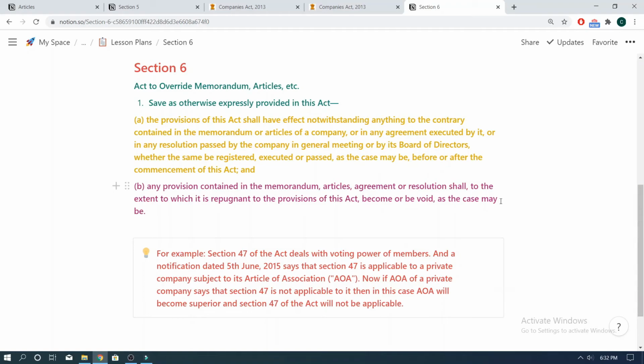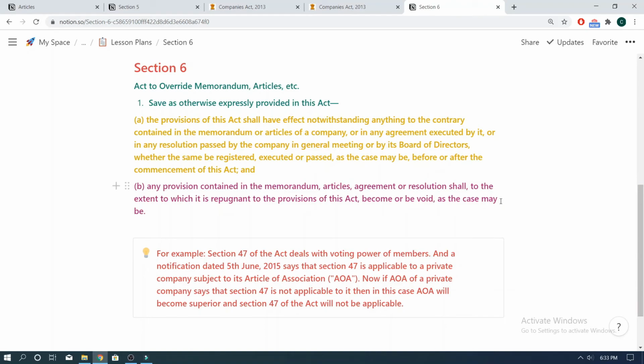In simple words, Section 6 says that the provisions of this Act, that is the Companies Act 2013, would have overriding effect over the Memorandum of Association and Articles of Association. What this means is that any provisions which are given either in the Memorandum of Association of the company or the Articles of Association of the company, which are contrary to the provisions of the Companies Act 2013, would be void.